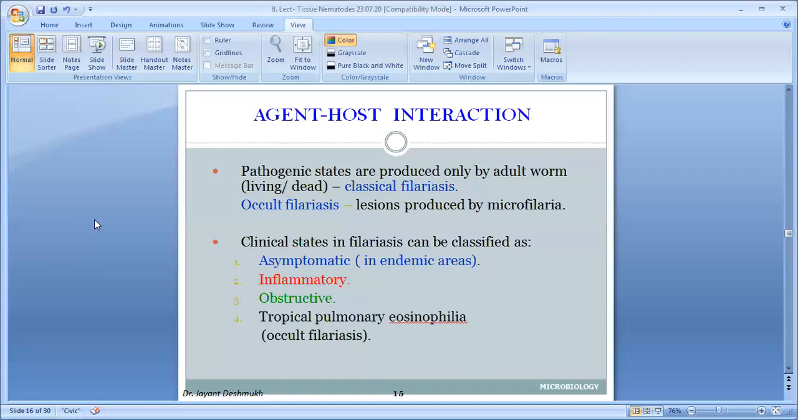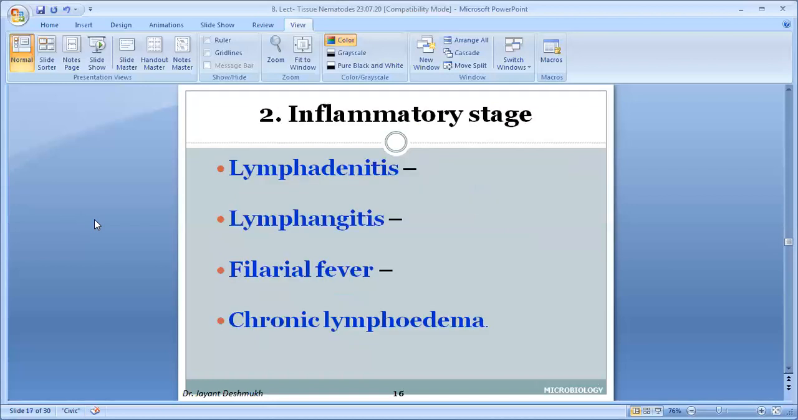Now, first stage, that is the inflammatory stage. In the inflammatory stage, the most important thing is the lymphangitis. Any inflammation, lymph node inflammation is lymphadenitis. Lymphangitis. Sometimes there is an allergic reaction, filarial fever, and chronic lymphedema due to the accumulation of lymph.